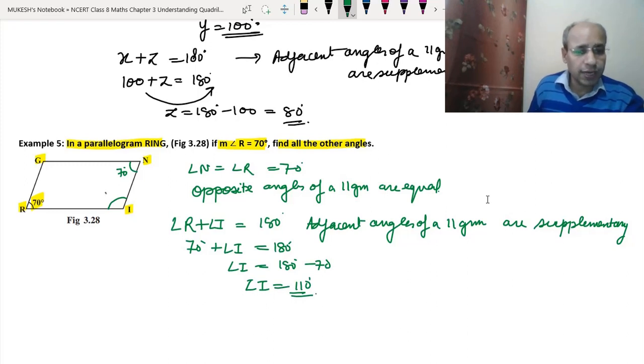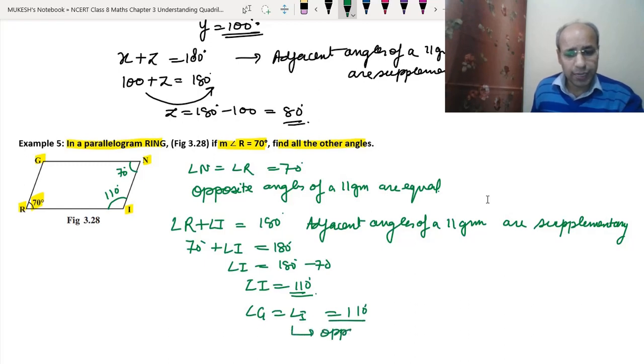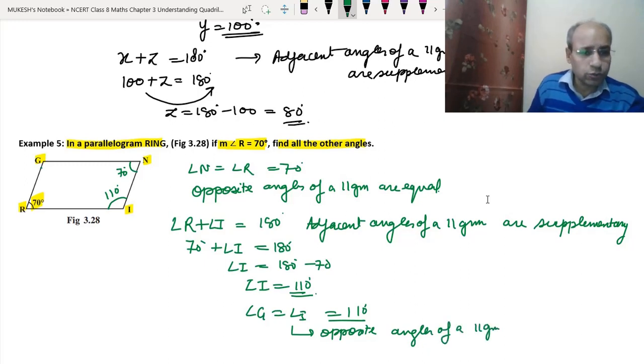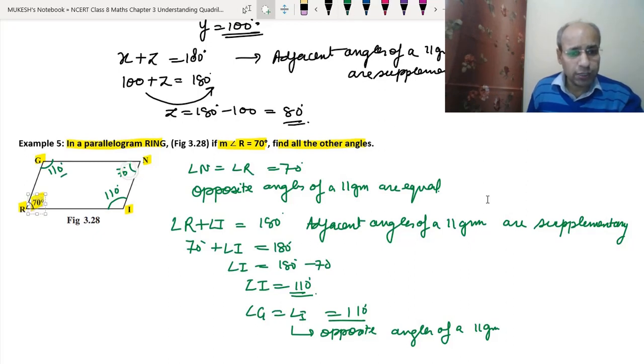So for I we got 110 degrees. In the same way, angle G will be equal to angle I, which is 110 degrees. Why? Because opposite angles of a parallelogram are equal. Now let's repeat. Opposite angles of a parallelogram are equal, so angle N will be equal to angle R, which is 70 degrees. Since adjacent angles of a parallelogram are supplementary, 70 plus I equals 180 degrees, so we got I as 110 degrees. Now since opposite angles of a parallelogram are equal, G will also be equal to 110 degrees.